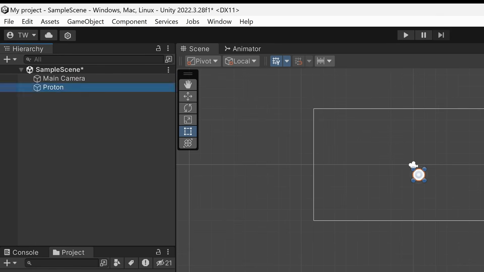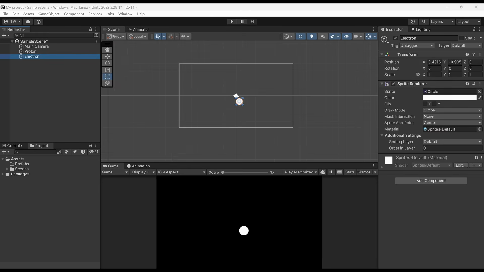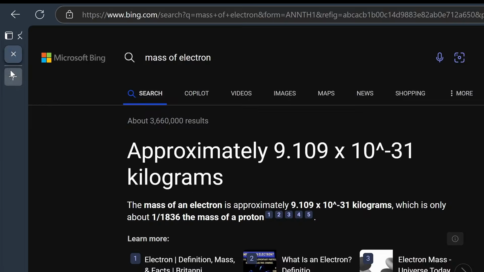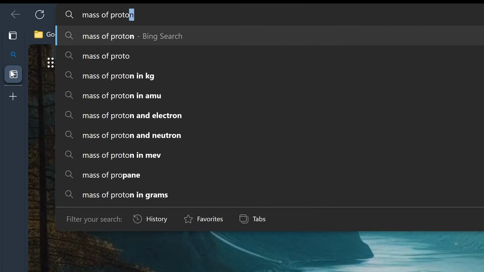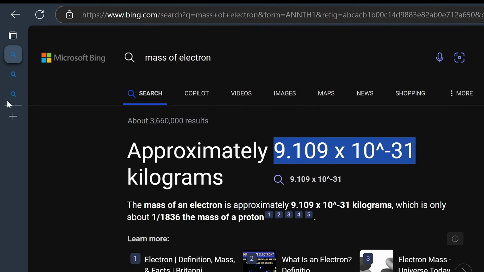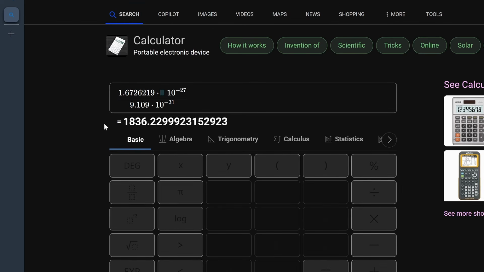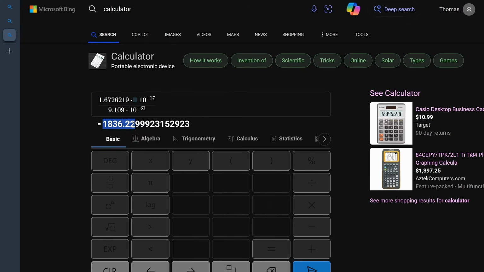This is gonna be our proton. This is gonna be our electron. We're not gonna use the actual size and mass values for the particles because they're very small numbers. Maybe we'll just have the mass of an electron as 1, and that's our standard, and then we'll scale up from there. So let's look up the mass of electron, and then mass of proton. Break the calculator out. Divided by electron's mass, 1,836. So the electron's mass is going to be 1. The proton's mass is going to be, we'll just round this off to 1836.23.